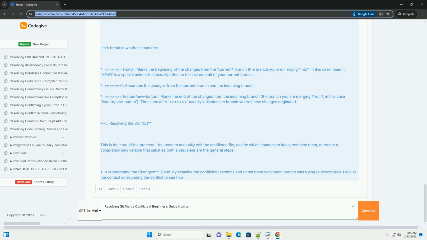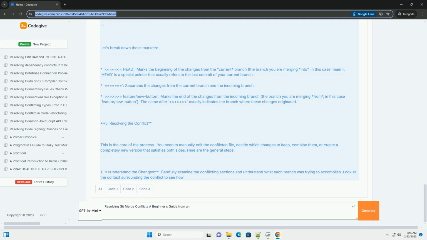Long-lived branches tend to diverge significantly from the main branch, increasing the chances of conflicts. Pull frequently. Regularly pull changes from the remote repository to keep your local branches up to date. This helps to integrate changes early and avoid large, conflicting merges later on.